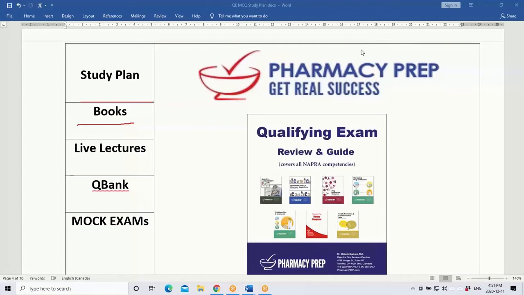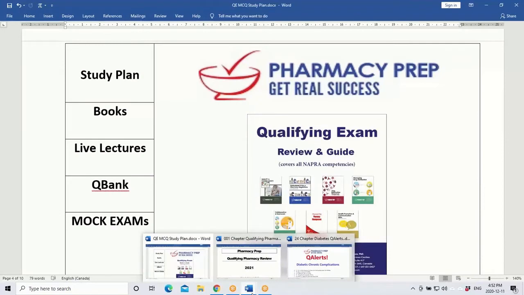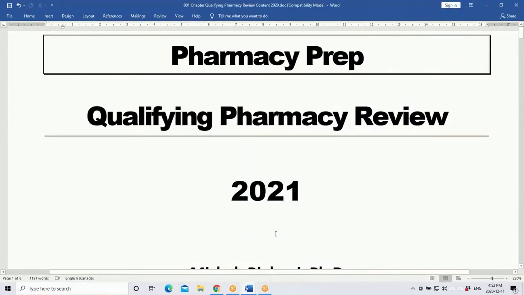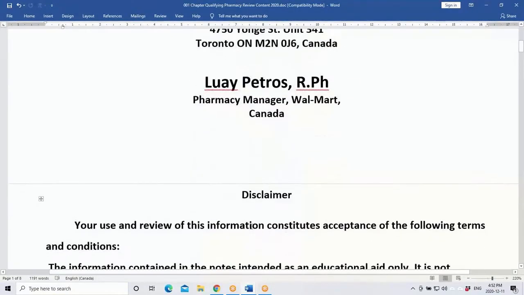When the online lectures are running, students can follow those lectures, highlight in the books, and mark the important points that every student must read for the exam. I'd like to give you a little more detail on what exactly this review book consists of. This qualifying pharmacy review book is for the multiple choice question, or MCQ, exams conducted by the pharmacy examination boards. This is just example content for the year 21 exams.